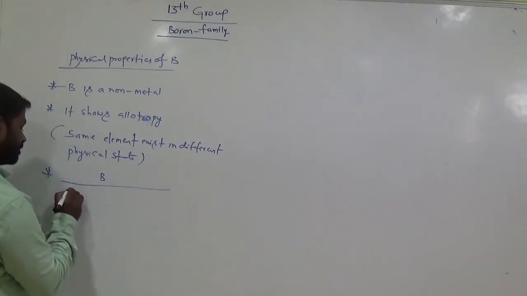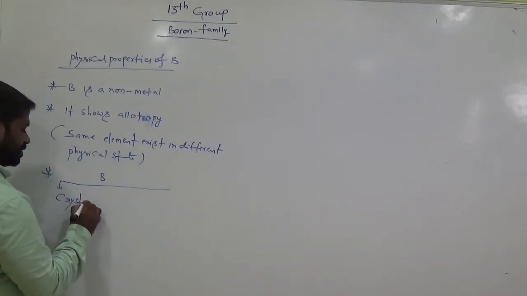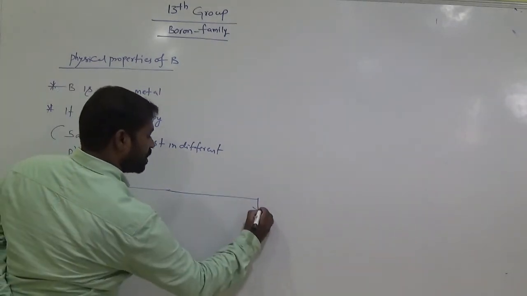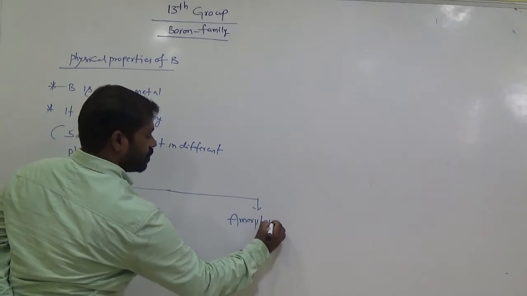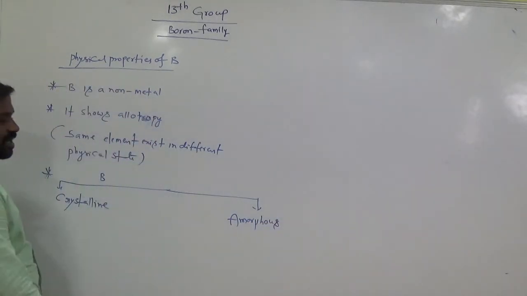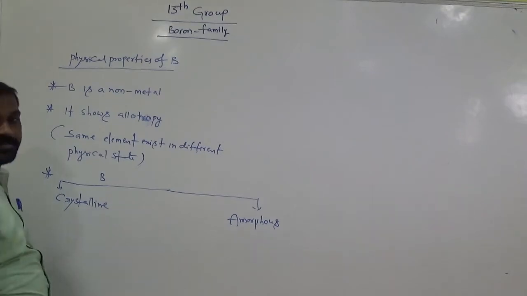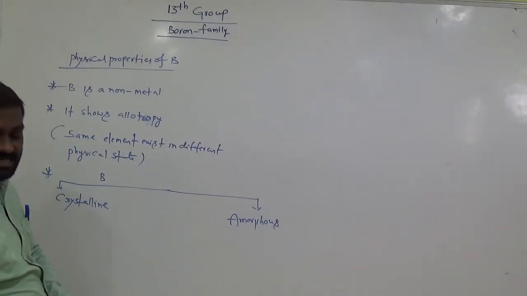One is crystalline allotropy. Another one is amorphous allotropy. So boron is available in crystalline and amorphous forms also. Amorphous means like powder, crystalline means like NaCl, sodium chloride.